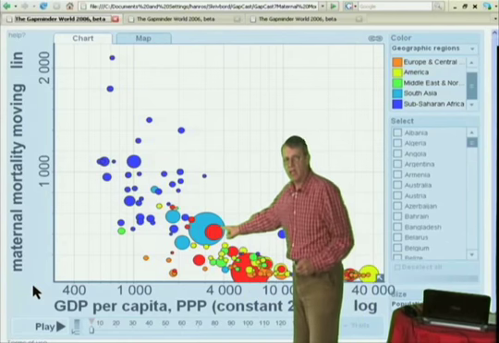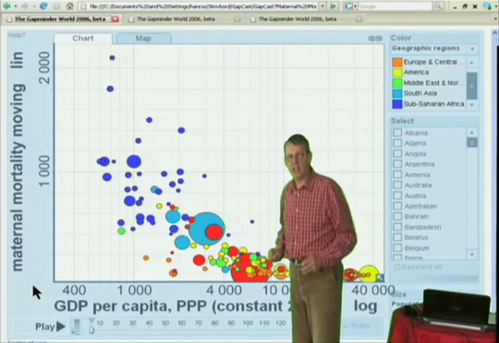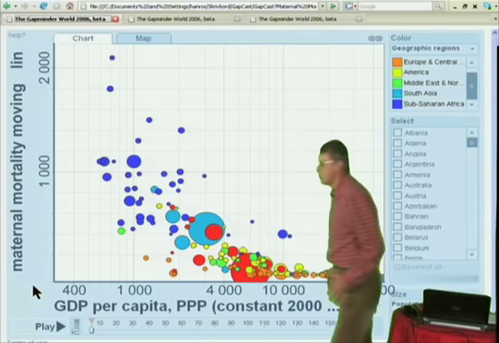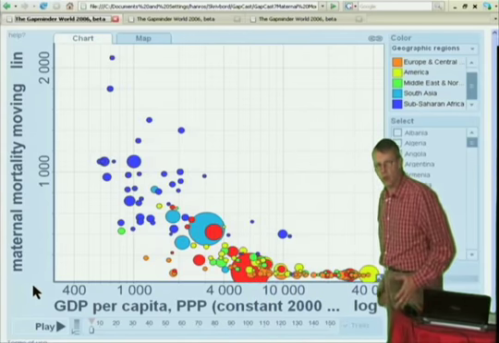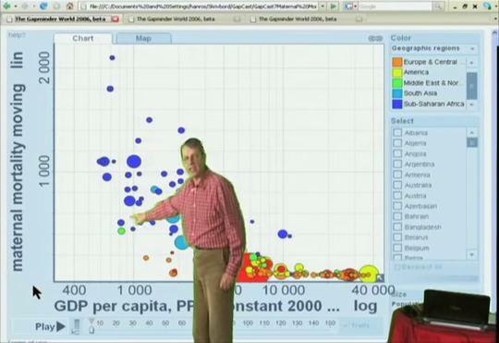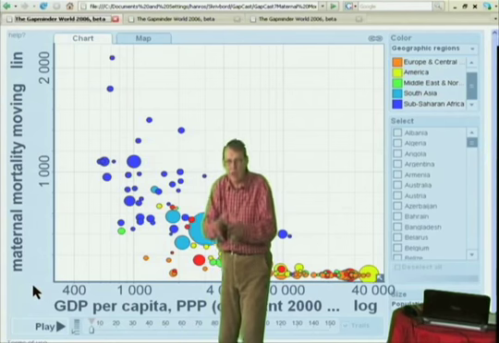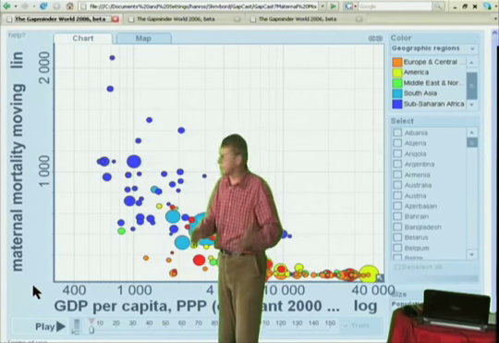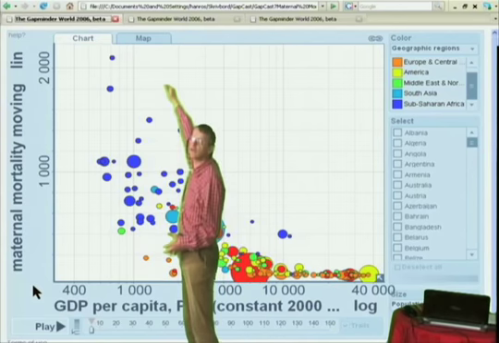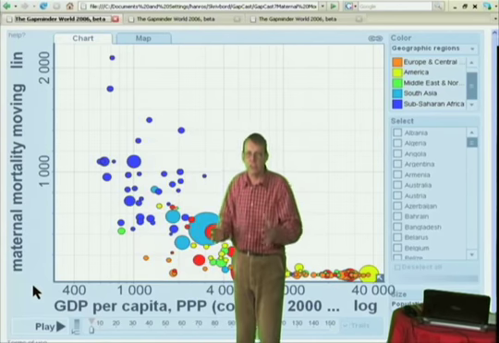Each bubble is a country. The size is population and the color shows the region. This axis shows the income in dollar per person from 400 to 40,000. And this axis shows the maternal mortality, the number of women dying while giving birth per 100,000 births. It varies from just a few to 1,000 or to 2,000. And 2,000 means 2% of women dying.